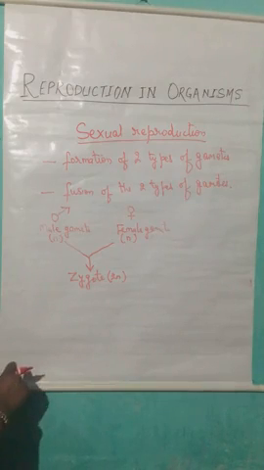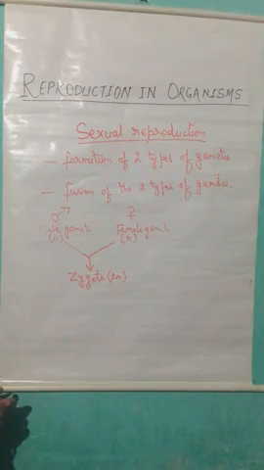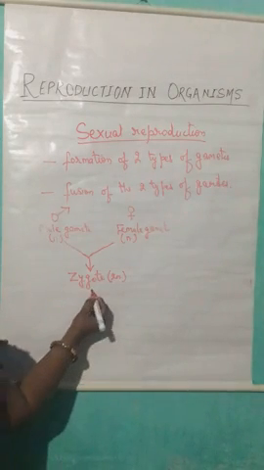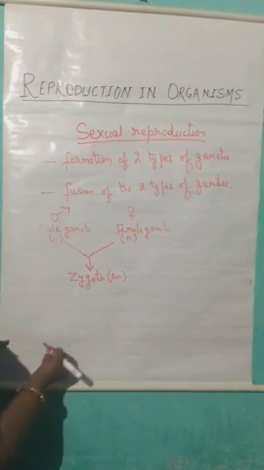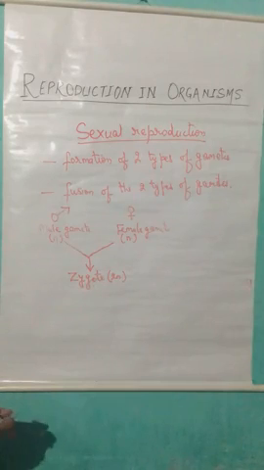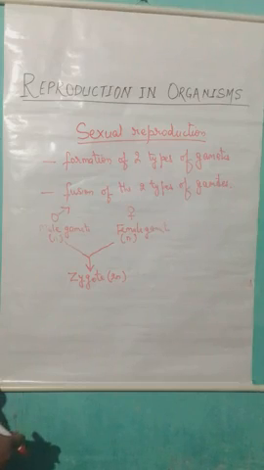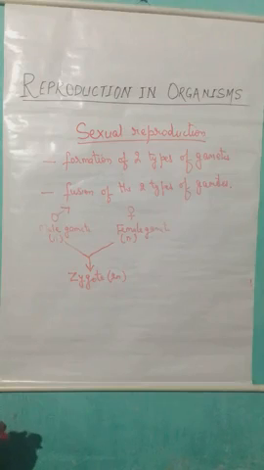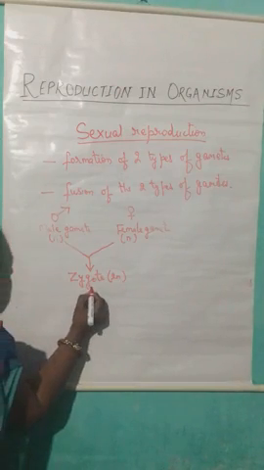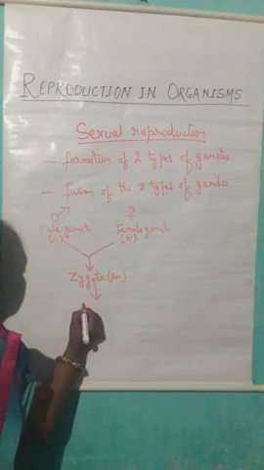Now, after the formation of the zygote by the fusion of the gametes, which is known as fertilization, the next event is that this zygote will undergo mitotic division and lead to the formation of a cluster of cells. Not only mitotic division, rather along with cell division, the process of cell differentiation also takes place, and this zygote will lead to the formation of an embryo.